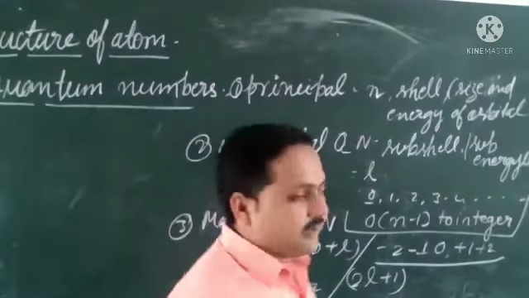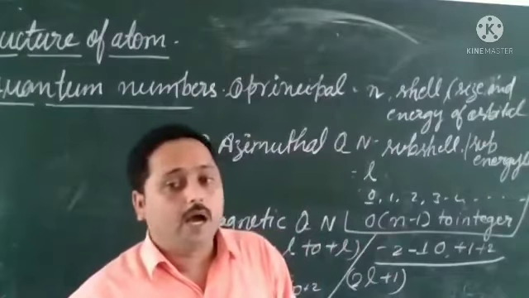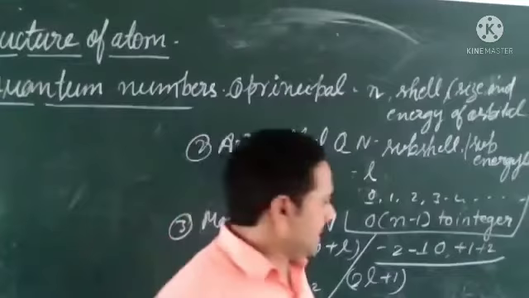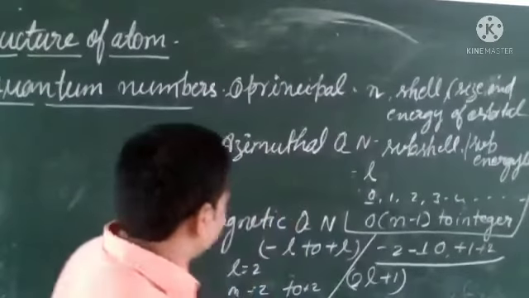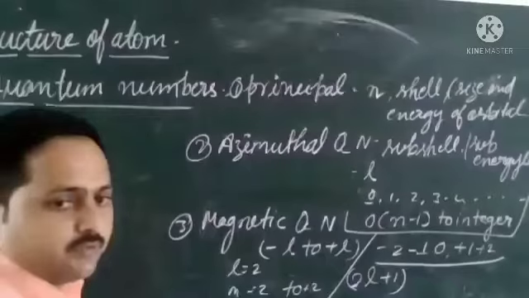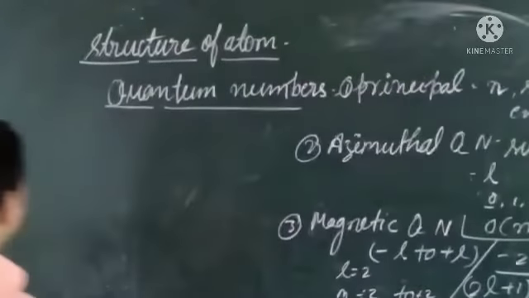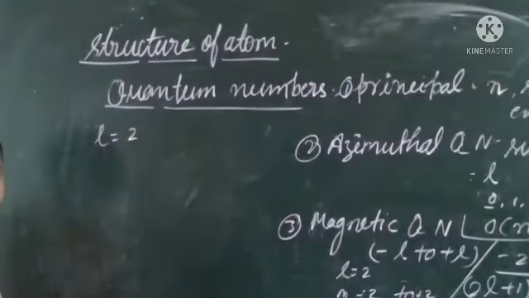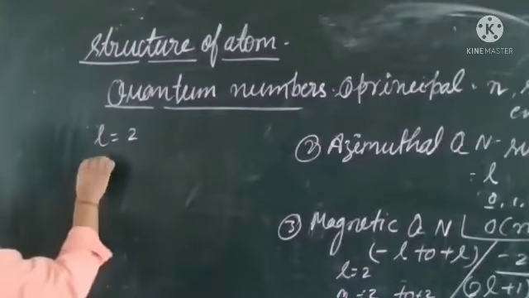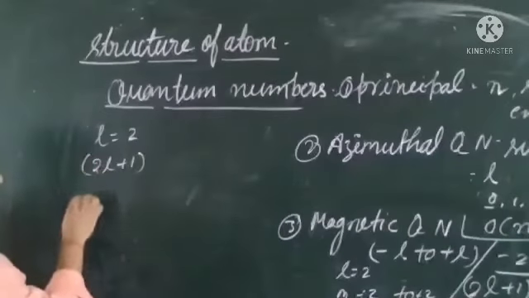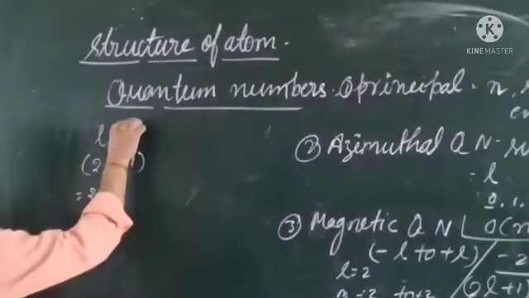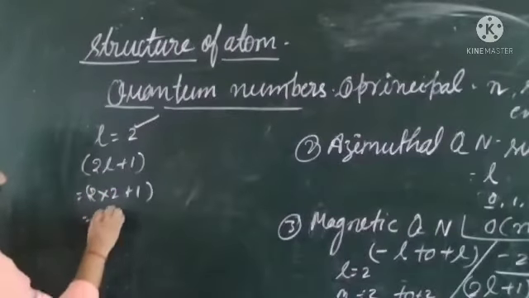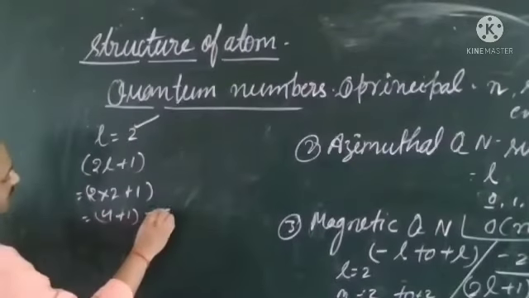For L, if we know the L value, then we can calculate how many values of M are possible. If I write here, just see, if I put L equal to 2, how many M values are possible? Look at what I wrote: 2L plus 1. So if I write 2 into 2 plus 1, what is it? 4 plus 1 equals 5.